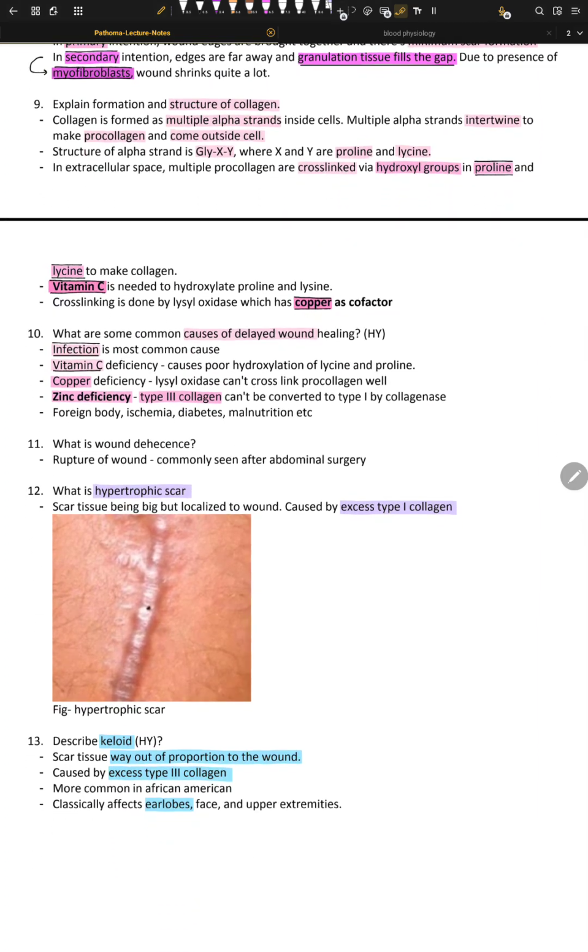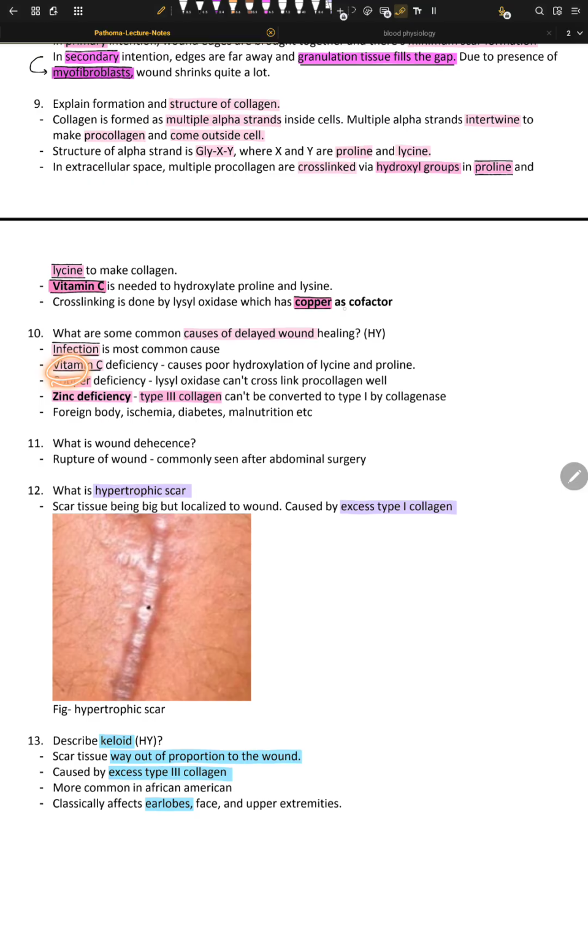What are the most common causes of delayed wound healing? Infection is the most common cause, because the body is spending its resources on fighting the infection, not healing the wound. Vitamin C is needed to hydroxylate proline and lysine for cross-linking; if you don't have vitamin C, you will not get cross-linking.